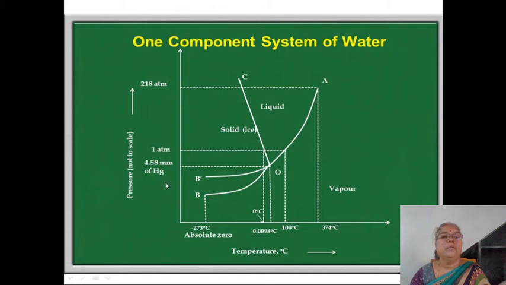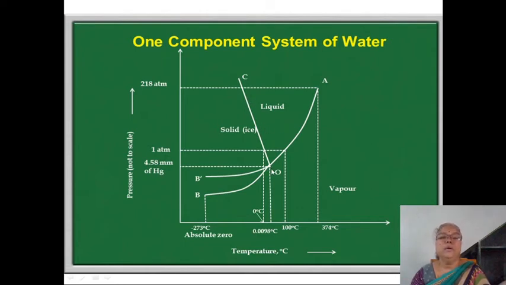Here along this axis we have pressure, and along this axis we have temperature. So to fix any point in any area we need two variables. So in the phase diagram the areas are bivariant systems.